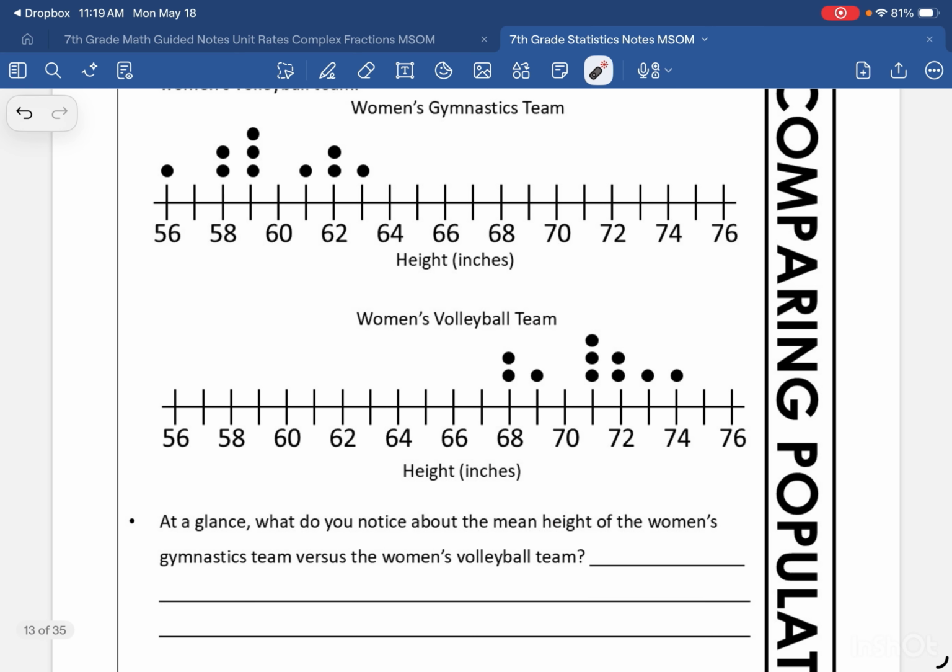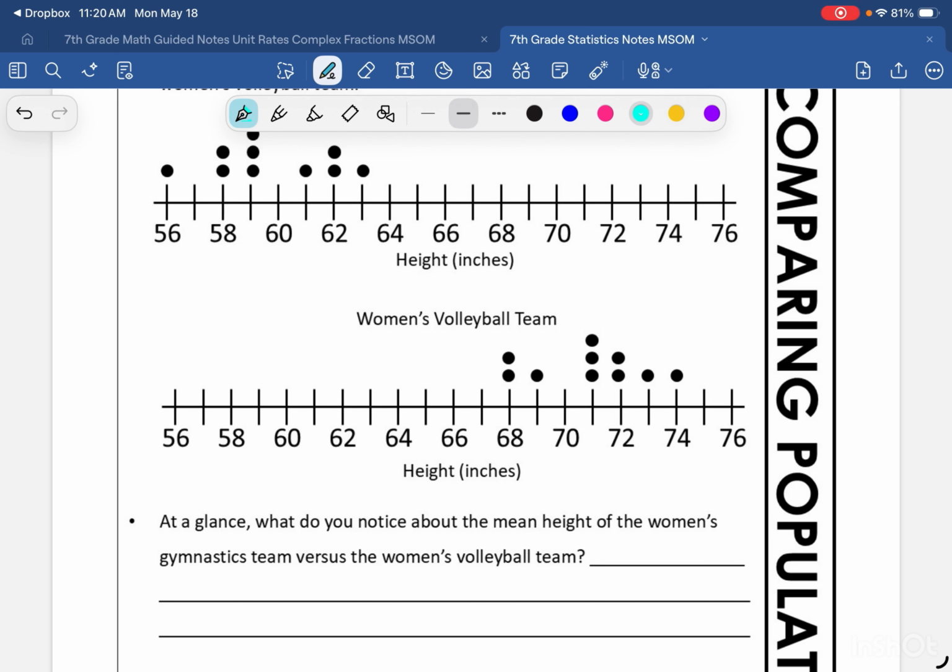Okay? At a glance, what do you notice about the mean? So the mean height is like the average height of the women's gymnastics team versus the women's volleyball team. If I'm just going to glance at this, without calculating, I'm just going to say the mean's about right there, and the mean here is about right there. I can just glance at that data and notice that the volleyball team is probably about 10, 11 inches taller on average than the gymnastics team.